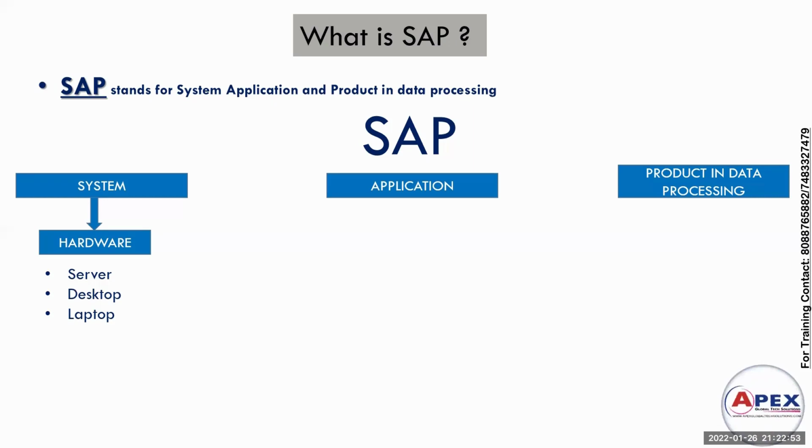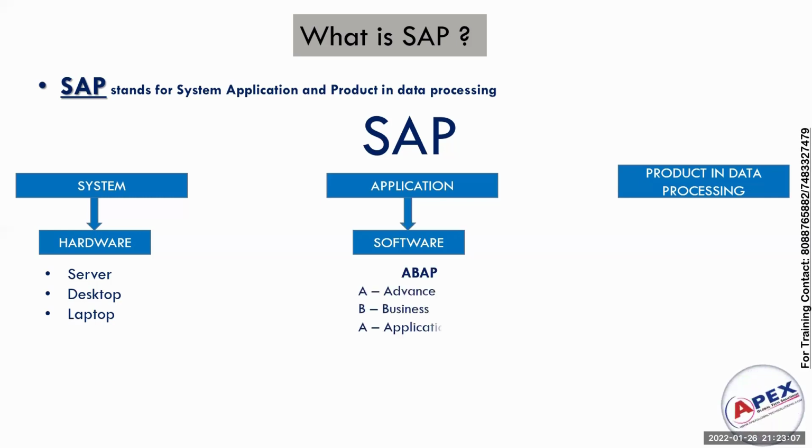So system means server, desktop and laptop. Next, application means that is a software. What you are going to use? ABAP software. As I told you, ABAP. What does it mean? ABAP, Advanced Business Application Programming Language. Okay. So with the use of this ABAP, with the help of this, we are going to maintain the data.